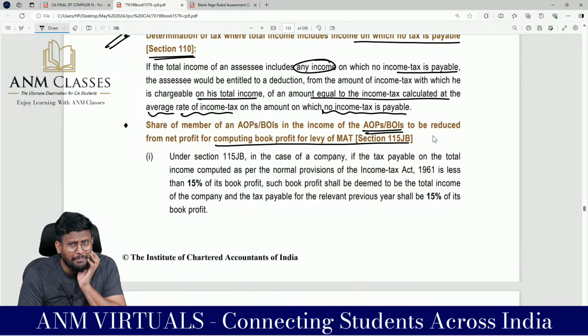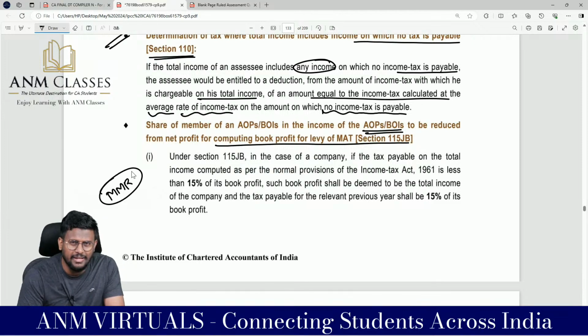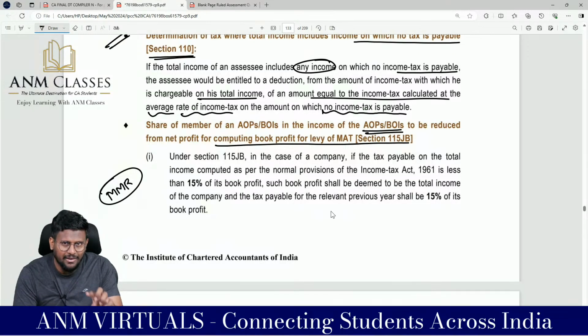When you are calculating MAT, sir, if the AOP or BOI is taxed at MMR, why should they again suffer MAT at the rate of 15%? So that income has to be reduced. That's why the expenditure incurred to earn income from AOP or BOI covered under section 86, only this 86, and the income received from AOP or BOI covered under section 86.